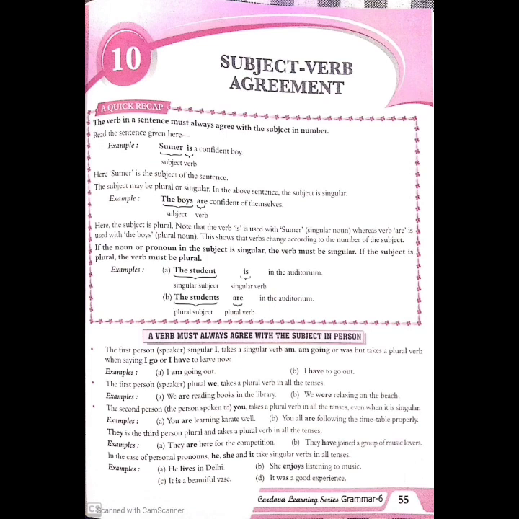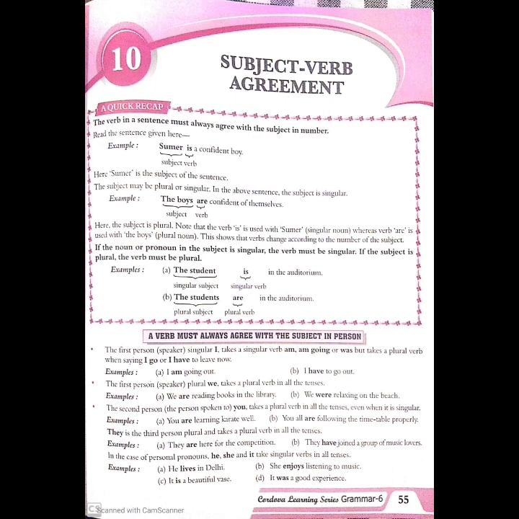Take, for example, the example that is given in your book. Sumer is a confident boy. So what do we find in this sentence? Here the subject is Sumer, and is Sumer a singular or plural noun? It's a singular noun, only one person, Sumer. And therefore, the verb used here will also have to be singular. Sumer is a confident boy.